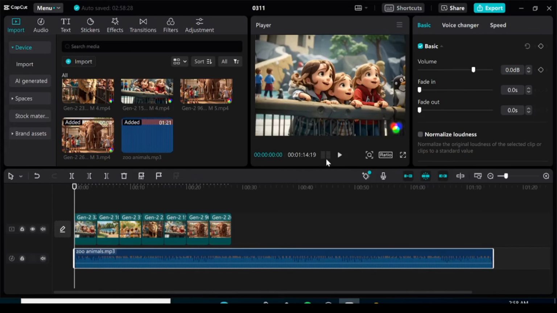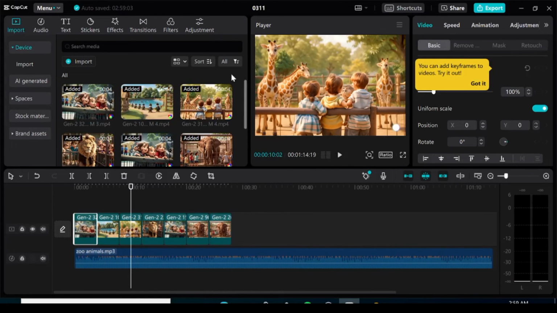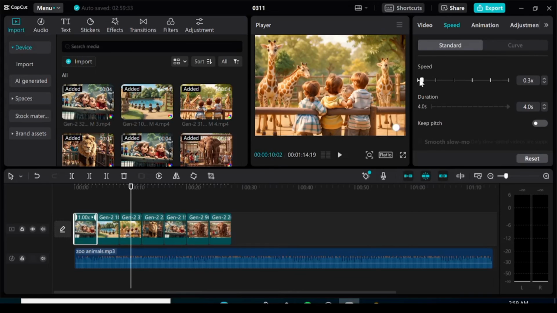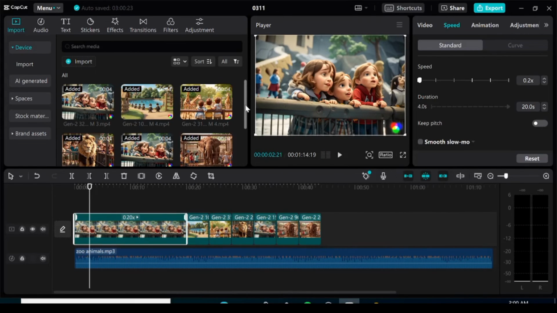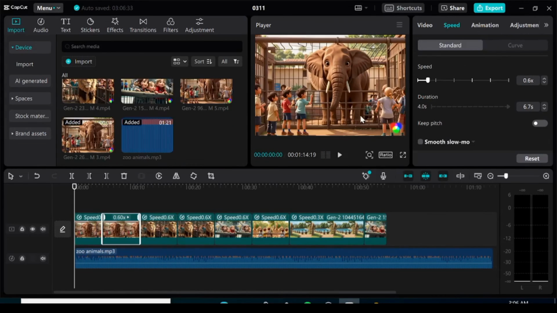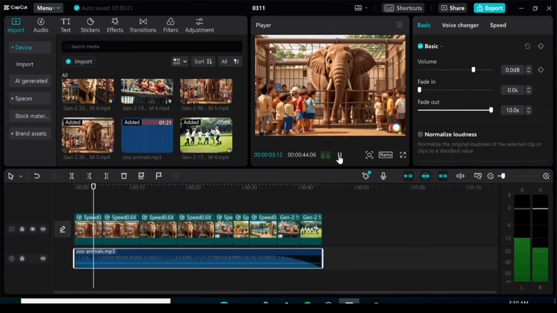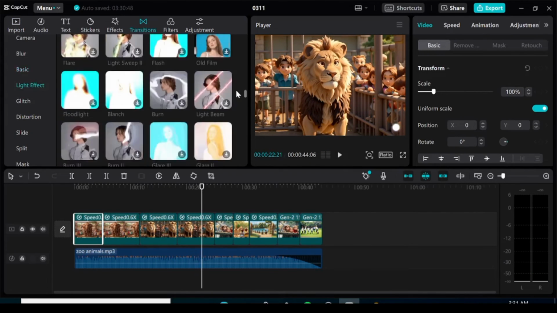We are going to adjust the speed. We're going to put in a bit of transition so that it looks good, and just make sure the overall thing blends together really nicely. So this is coming along really well.